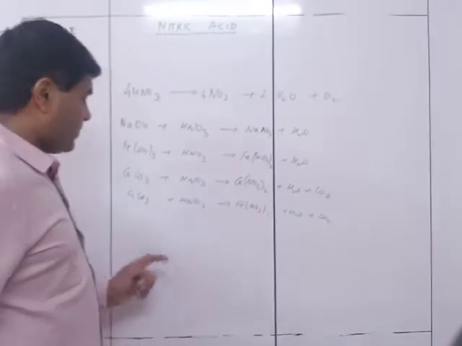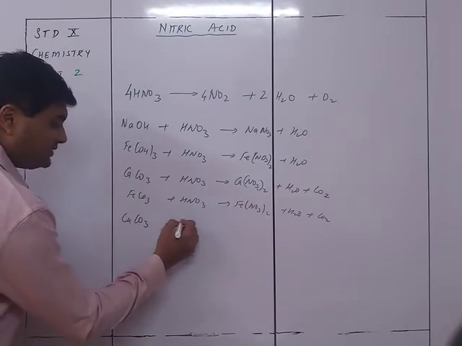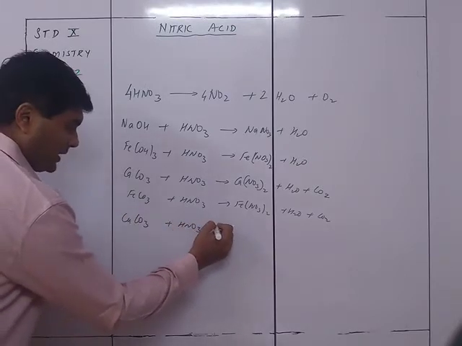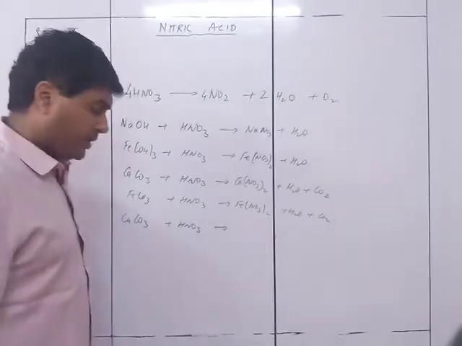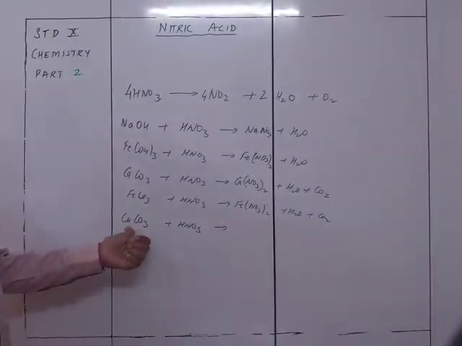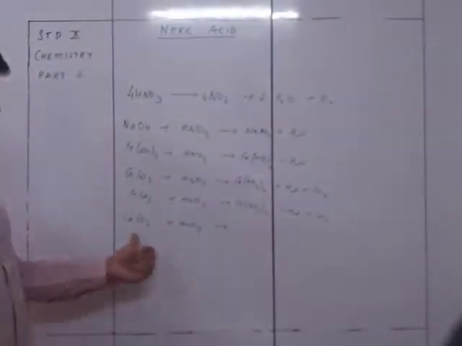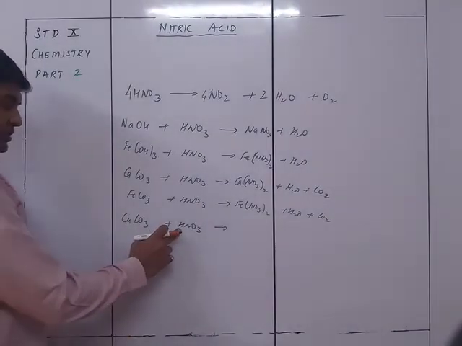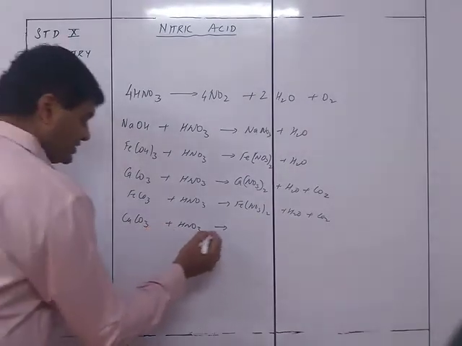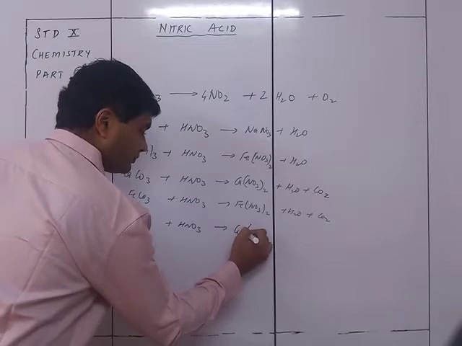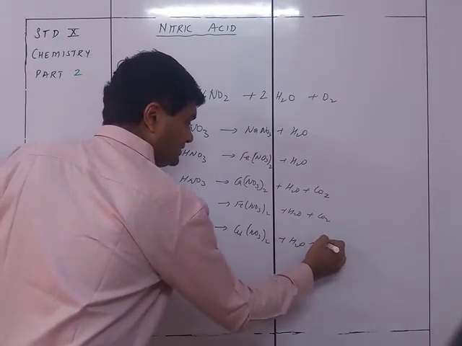Here, another important one will be CuCO3 plus HNO3. Now, this is something slightly unique because copper is below hydrogen, but still it is displacing, because the hydrogen here, being acidic in nature, gives this reaction of Cu(NO3)2 plus H2O plus CO2.